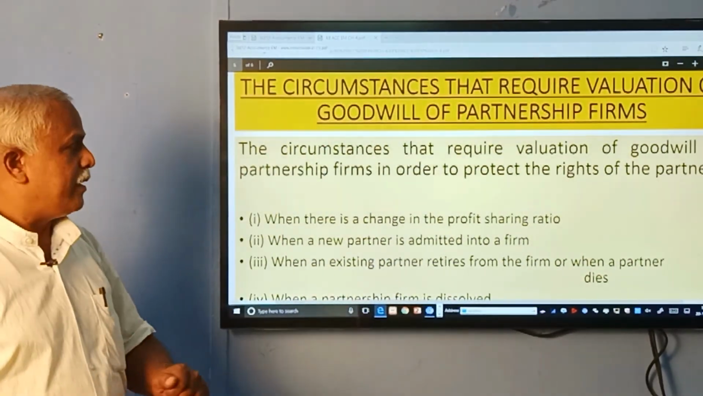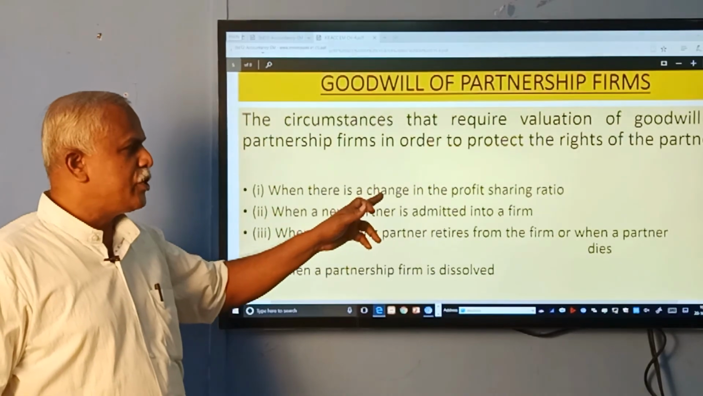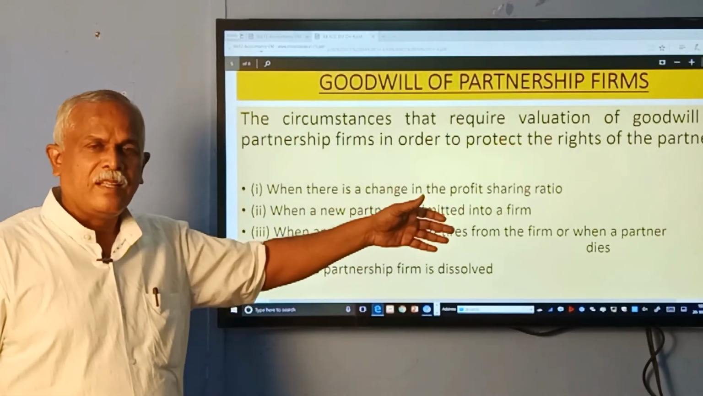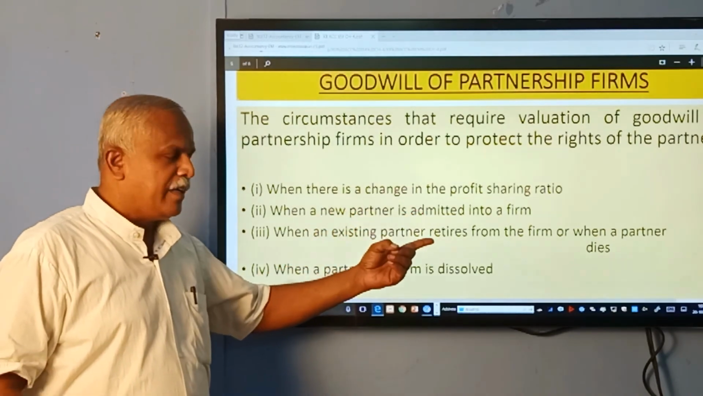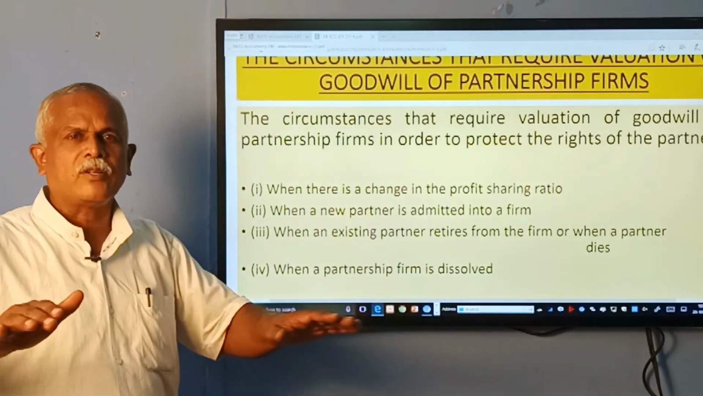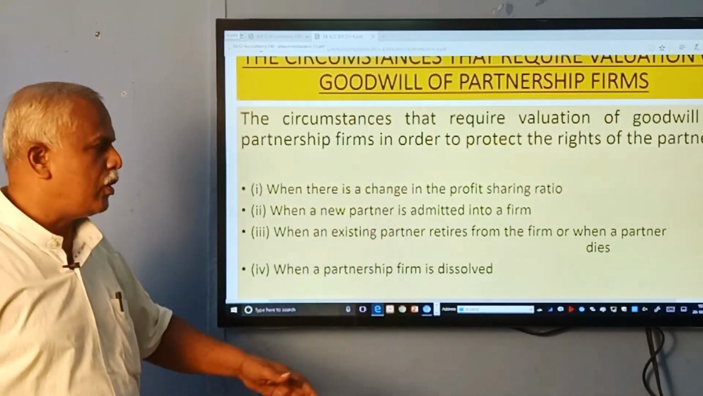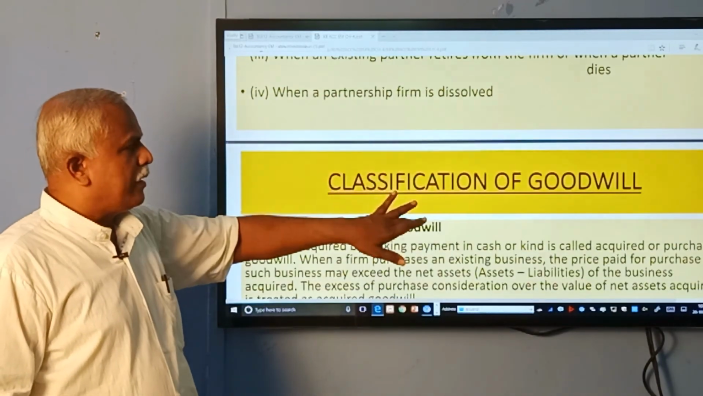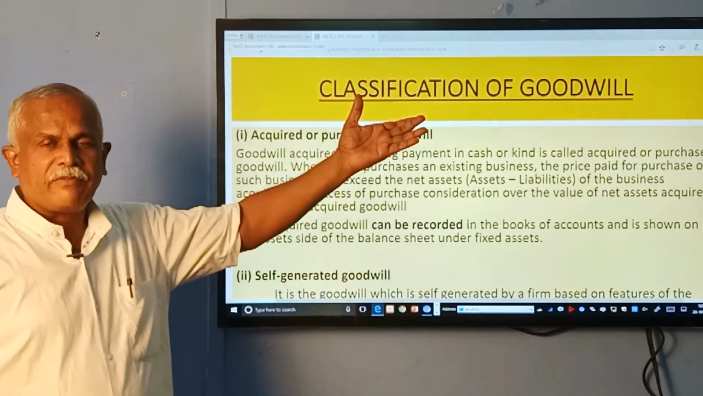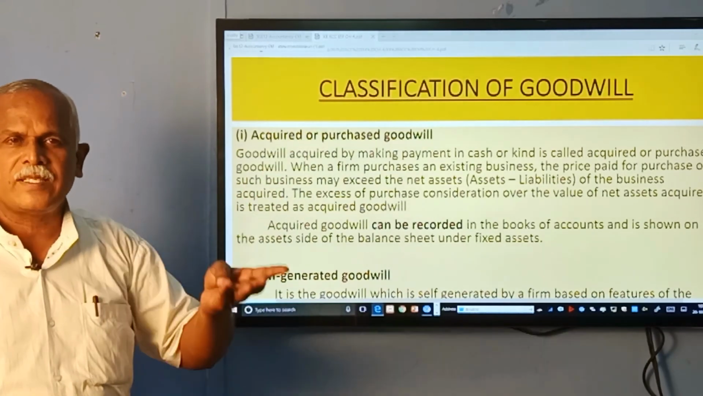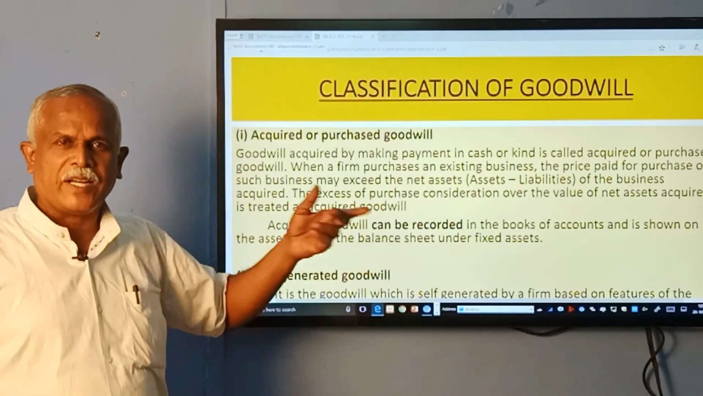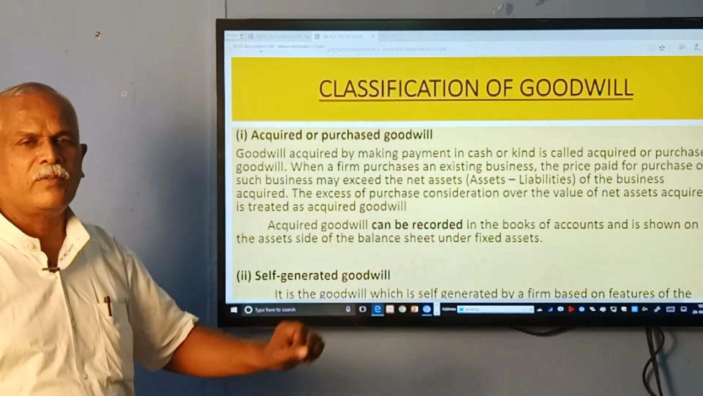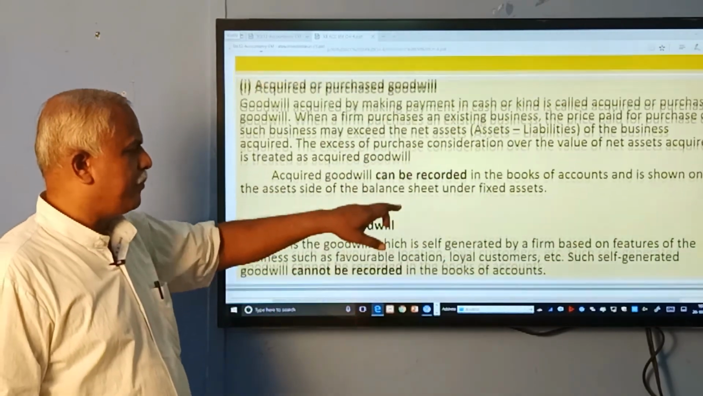It is calculated when there is a change in ratio among the existing partners, or when there is a change in composition of partners due to admission, retirement, or when the business is closed, or you can say it is sold off. How is goodwill classified? Classified into two. One is self-generated, another one is acquired goodwill. Acquired goodwill can be recorded and self-generated goodwill cannot be recorded.